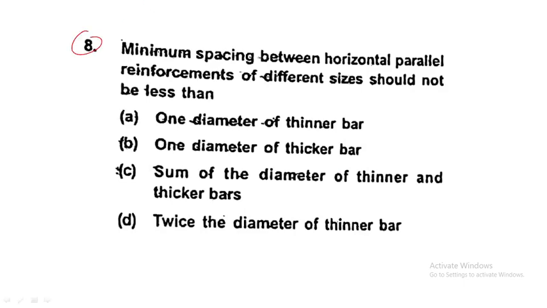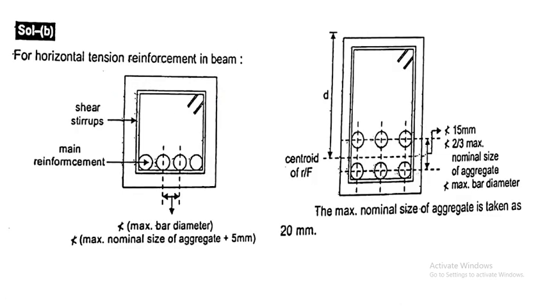Minimum spacing between horizontal parallel reinforcement of different size should not be less than. Next question is, the minimum spacing of horizontal parallel reinforcement of different sizes should not be less than what? One diameter, thickness bar, thinner bar, sum of the diameter, right? What is the answer for this? So for horizontal tension reinforcement in the beam, I have put clear images to understand the concept very clearly, so that you can remember it.